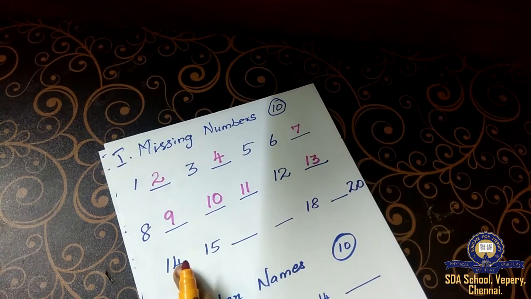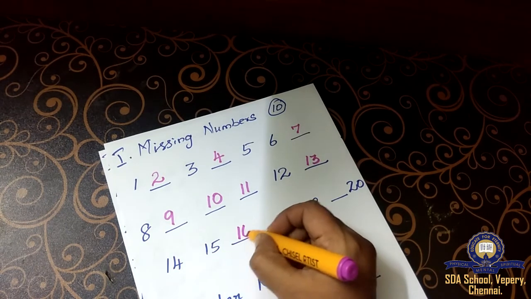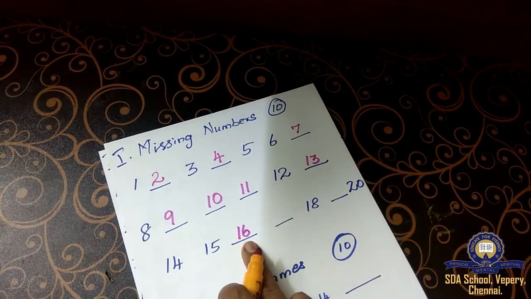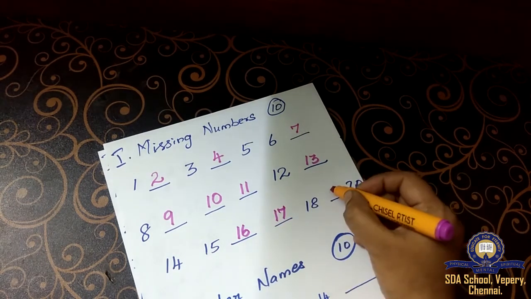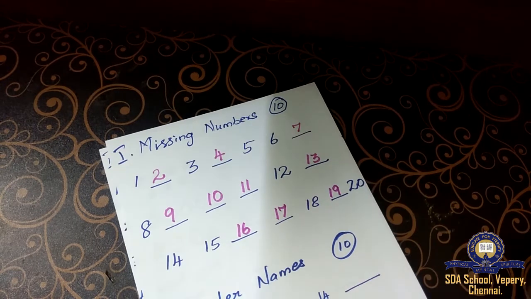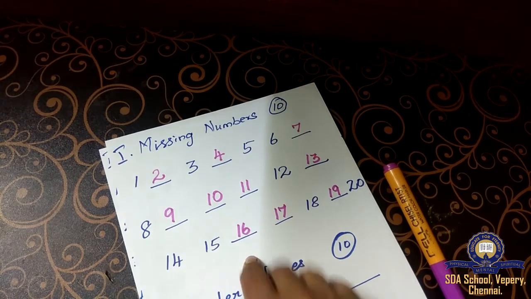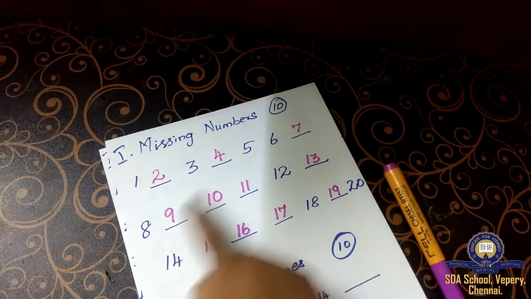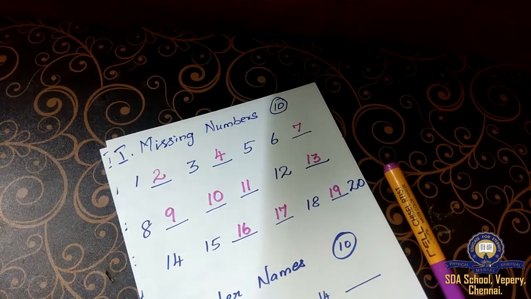After 13, 14, 15, 16 is not here. So you'll write 16, 17, 18 and 19. The question paper will be like this and you have to write the answers like this. In the dashes, in the empty spaces, you have to fill the next numbers.